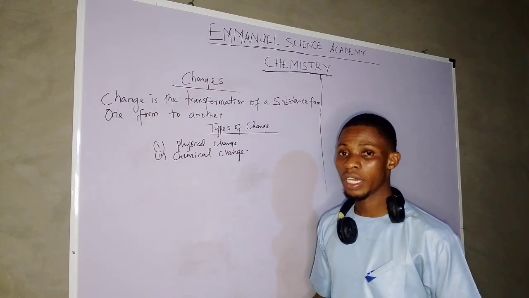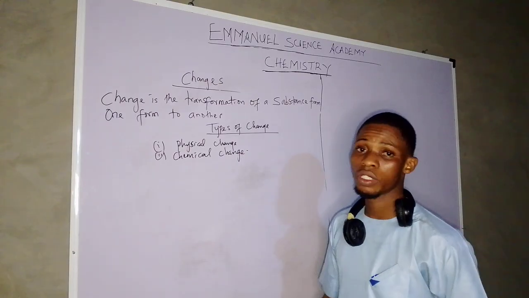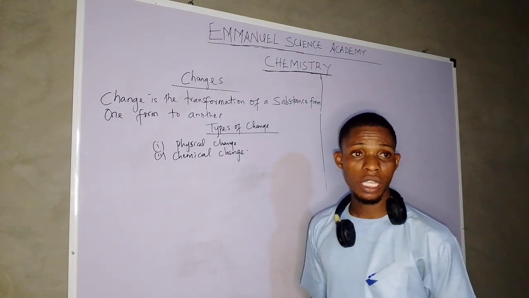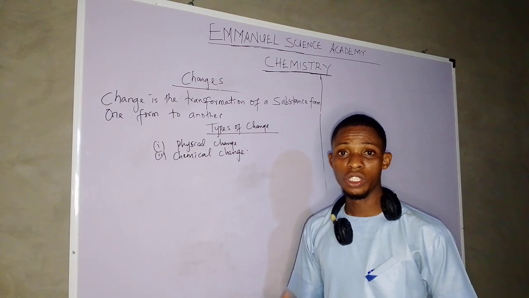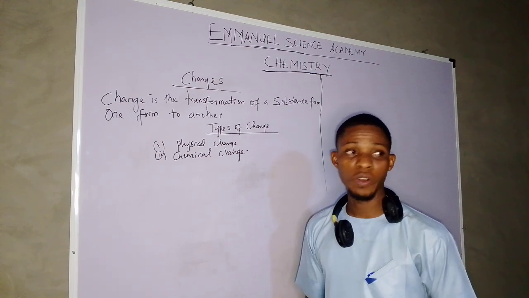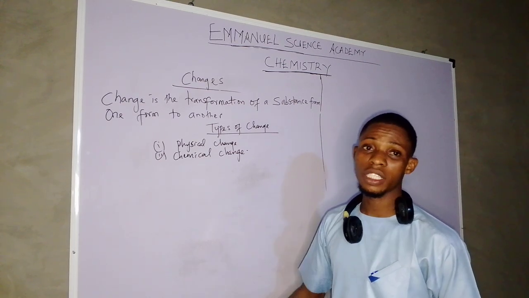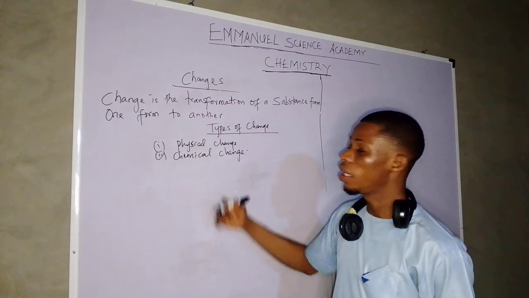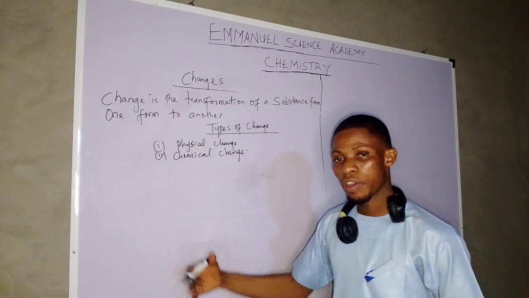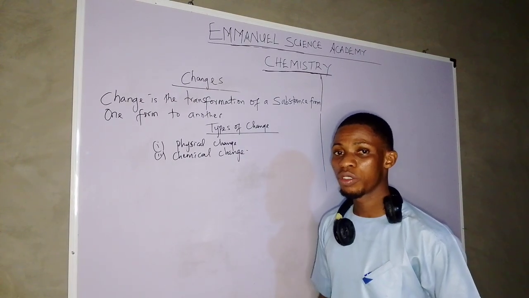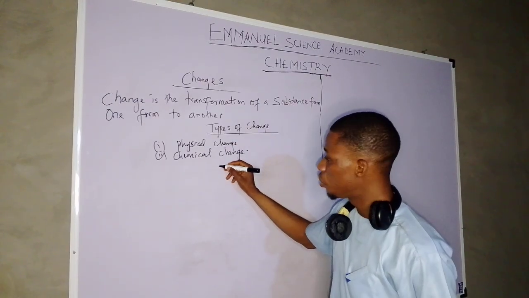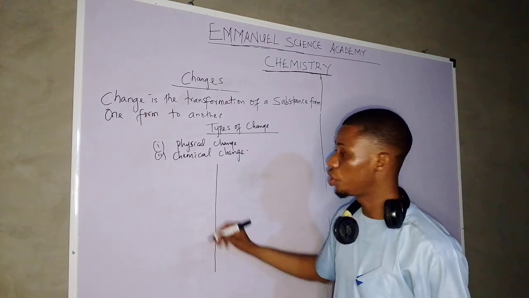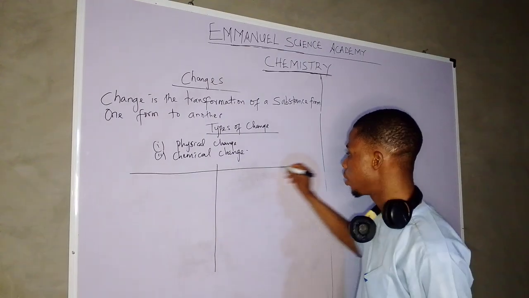But chemical change is the type of change in which new substances are formed. Chemical changes are not easily reversible. They require chemical reactions.